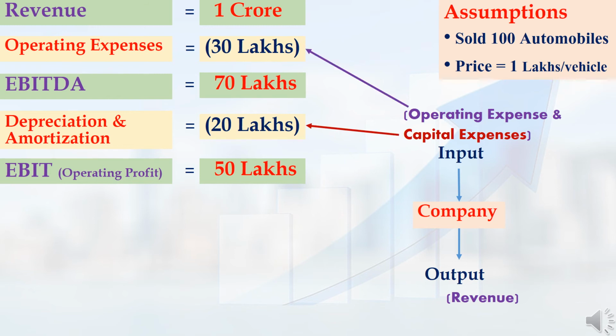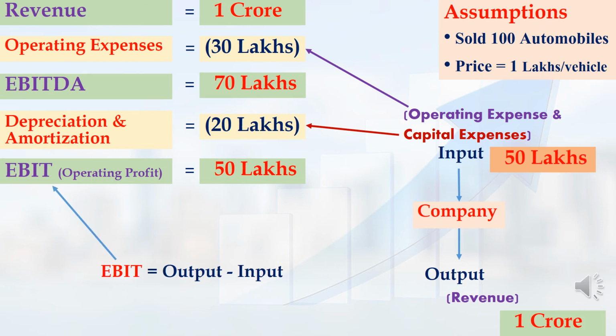In this calculation, first we deducted operating expense and next we deducted depreciation and amortization. This depreciation and amortization indirectly means the capital expense of the company. In any company, output minus input gives the operating profit of that company, which is nothing but EBIT. This EBIT is one of the best parameters to compare two companies, and from it we can easily find out which company is more efficient in its business.